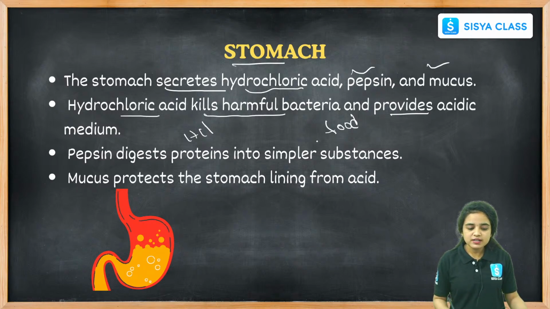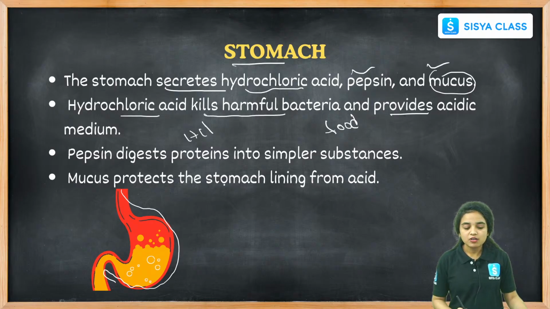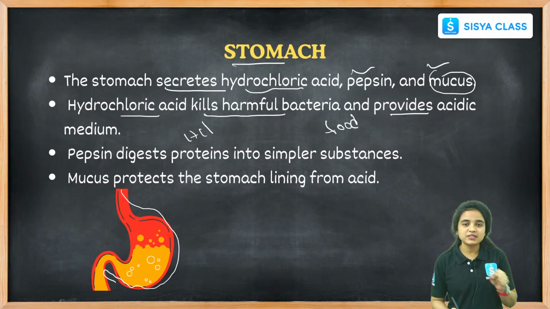And the mucus will be secreted in the walls of the stomach. Hence, it will protect from the hydrochloric acid. HCl can affect the walls of the stomach, so this mucus is situated in the walls of the stomach to protect them from the HCl.